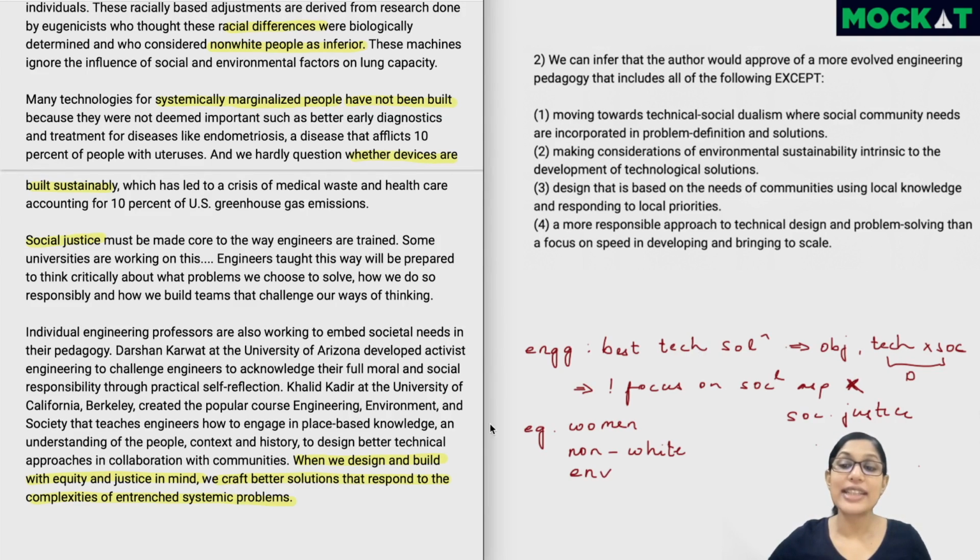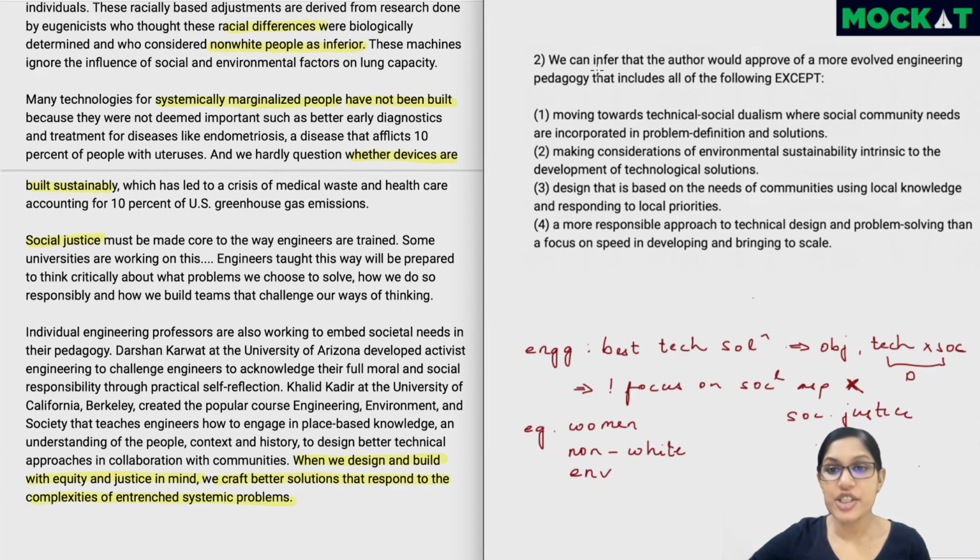Right now, there's technical social dualism, where the two are treated separately, mostly in learning, and that has very real repercussions in terms of, the social aspects get missed out. Inequity can become even more entrenched or even more encoded, and we've seen examples of the medical sphere where women, non-white people, and even the environment keep getting harmed. So that has to change. There is some movement in that area, but obviously the author feels that much more can be done.